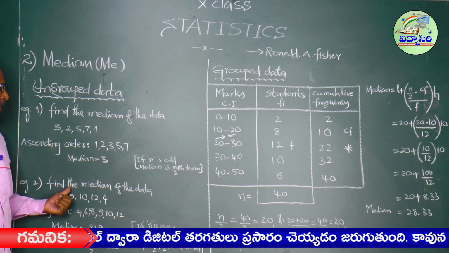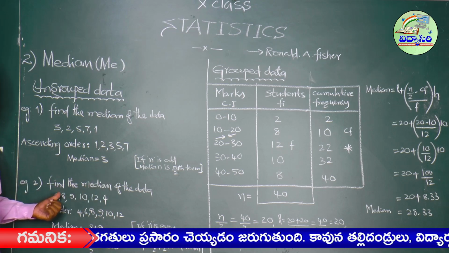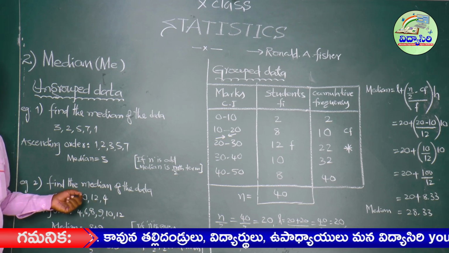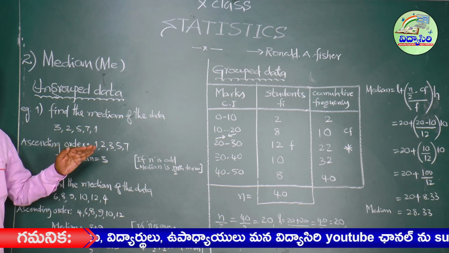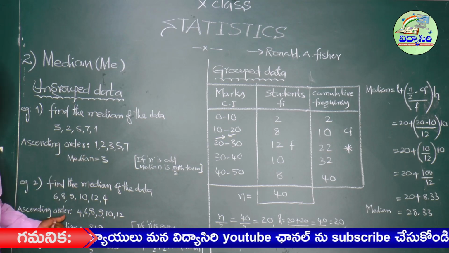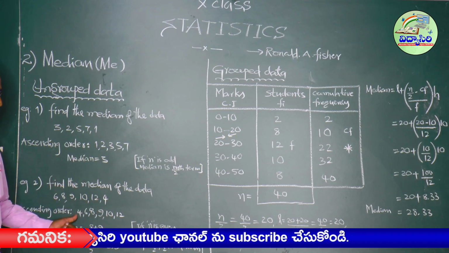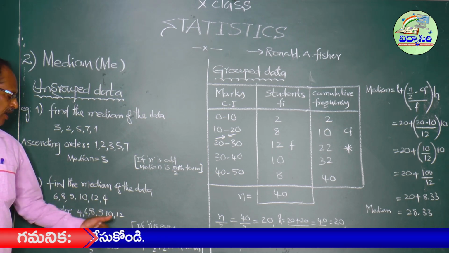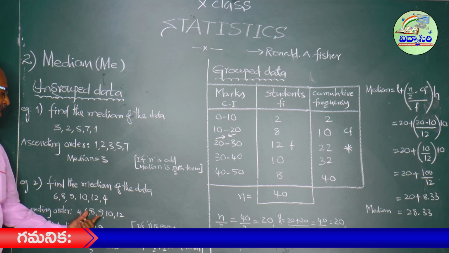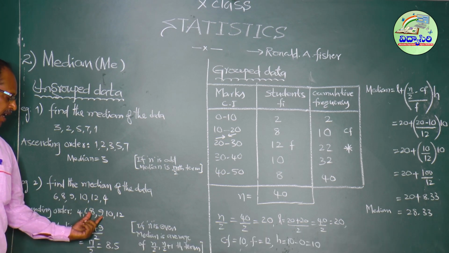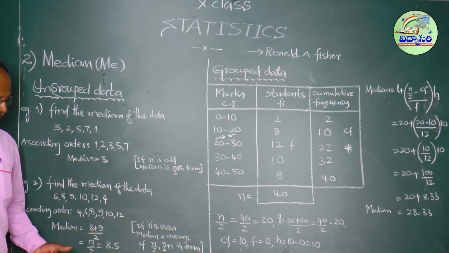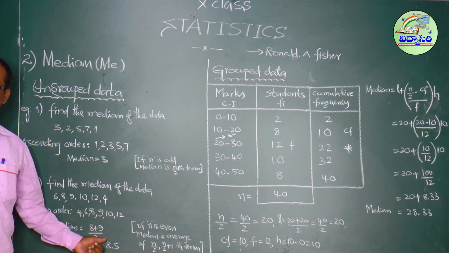Second example, find the median of the data 6, 8, 9, 10, 12, 4. First arrange this in either ascending or descending order. Ascending order: 4, 6, 8, 9, 10, 12. Here exactly in the middle there are 2 terms, 8 and 9. The average of 8 and 9 is the median. Median equals 8 plus 9 by 2, 17 by 2, 8.5.